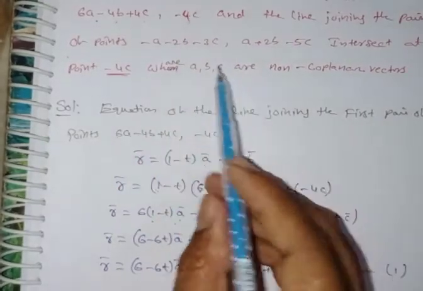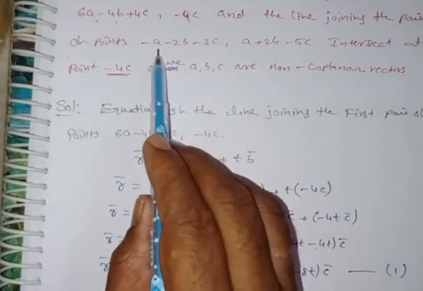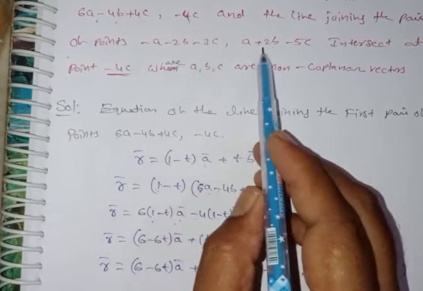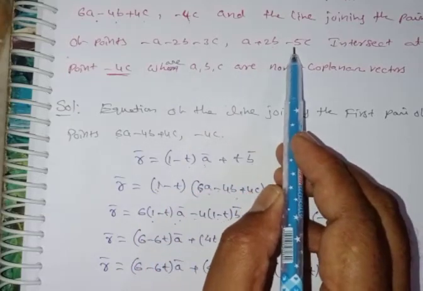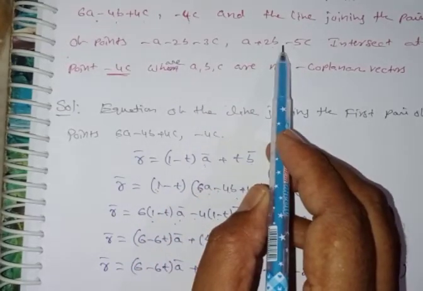Similarly, you can find the other line equation of minus a minus 2b minus 3c, a plus 2b minus 5c. Using these 2 points, find the line equation.